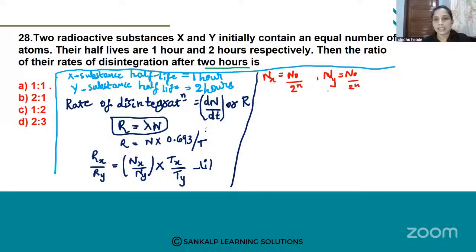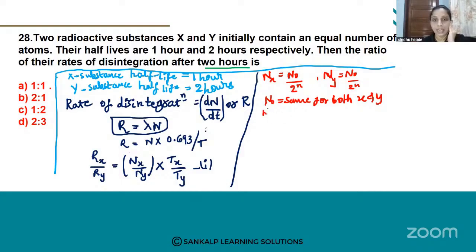Corresponding to X substance and Y substance, we have to keep substituting. Here N naught is common, it is the same for both the disintegrations. N naught is the same for both X and Y. See, listen to it carefully. It's a little bit lengthy, but an easy question. N naught is the same for both X and Y.